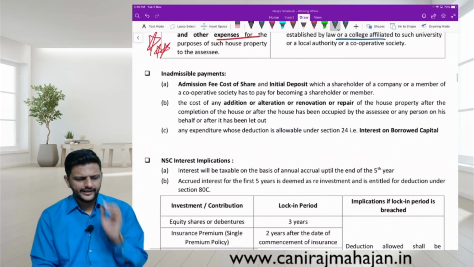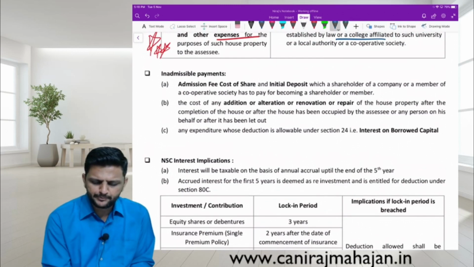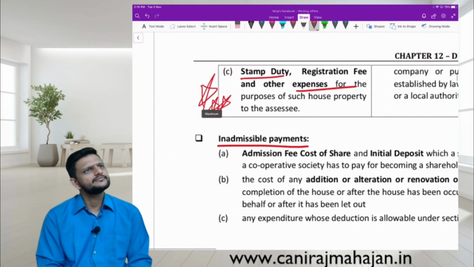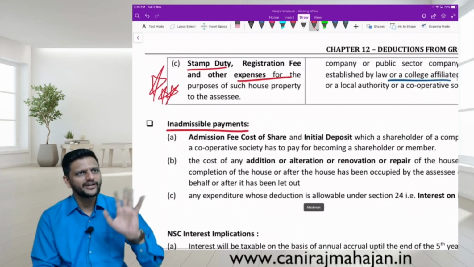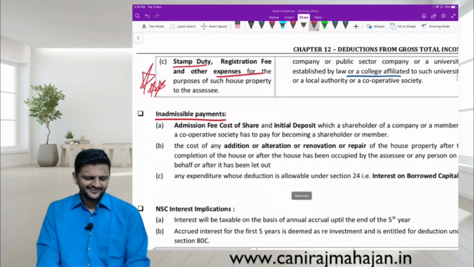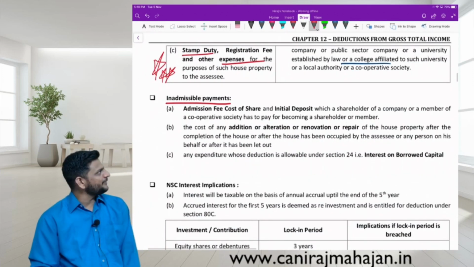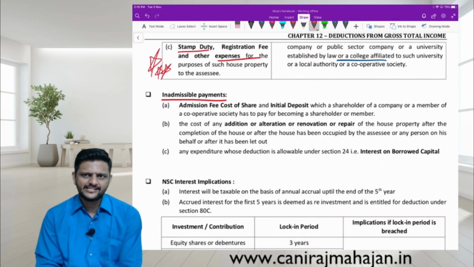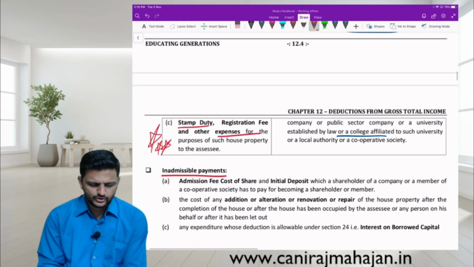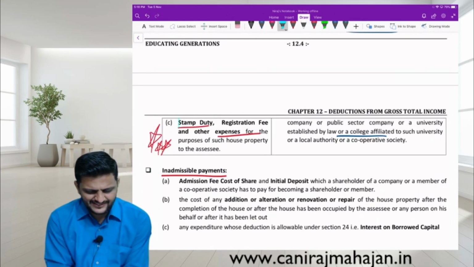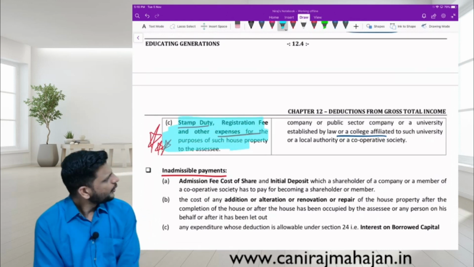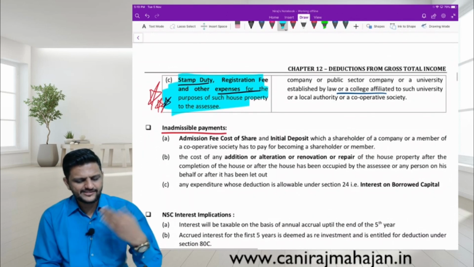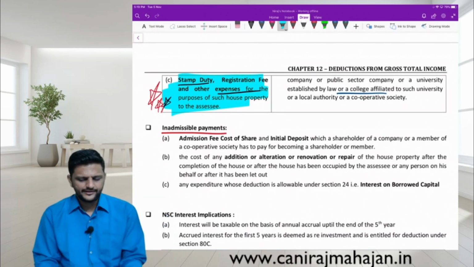Next one. Inadmissible payments. Pay attention. Payments means section 80C. 80C was allowed for payments or income. So all these amounts were allowed specifically for deduction. But some payments will not be allowed as deduction.